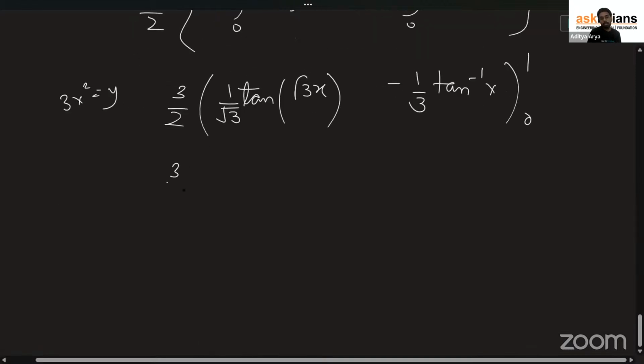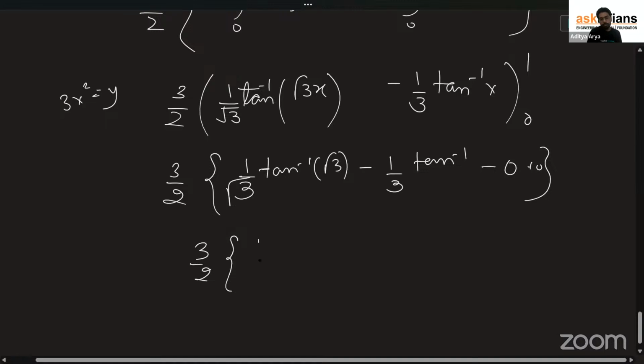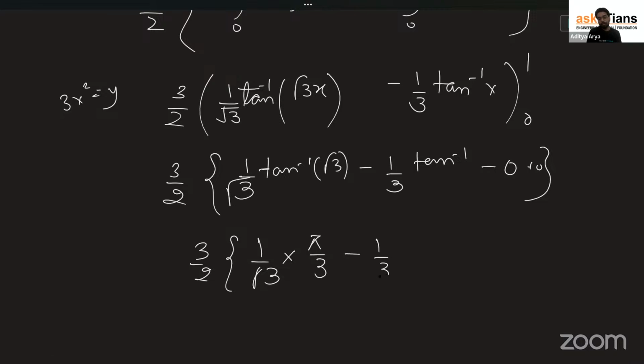That's all. So 1 by root 3, if you will put 1, this becomes tan inverse of root 3 minus 1 by 3 tan inverse of 1. Now minus, put 0 becomes 0, put 0 becomes 0. Done. 3 by 2, 1 by root 3, tan inverse root 3 is 60 degree. You can say pi by 3 also, minus 1 by 3 into pi by 4. This should be your answer.